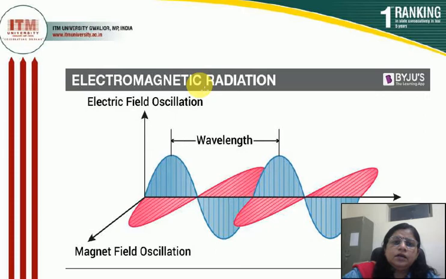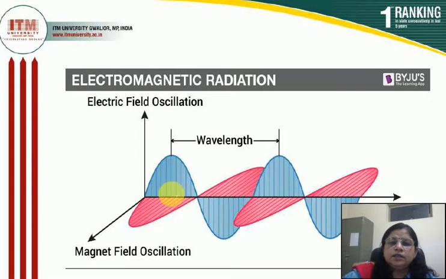Dear student, this is the pictorial or picture of the electromagnetic radiation. In this case, there are three directions: x direction, y direction and z direction. X, y, z directions are known as the direction of propagation, and electromagnetic radiation or solar radiation is prepared from two fields. One is the electric field, second one is the magnetic field. The electric field and magnetic field both are perpendicular to each other, that is, they form an angle of 90 degrees, and the electric field and magnetic field are also perpendicular to the direction of propagation.